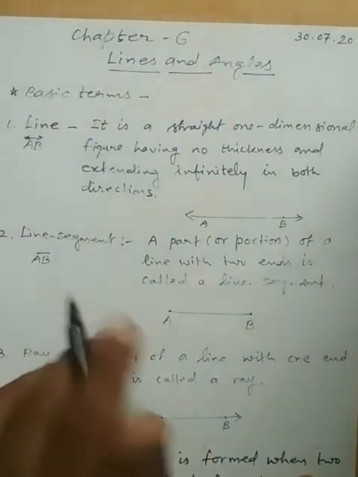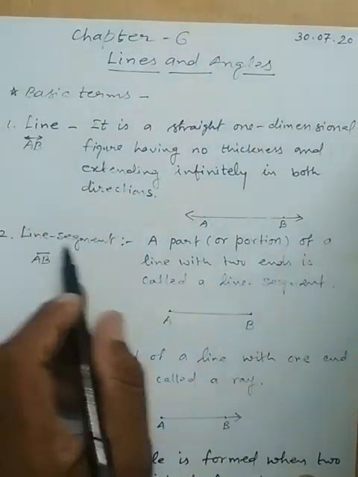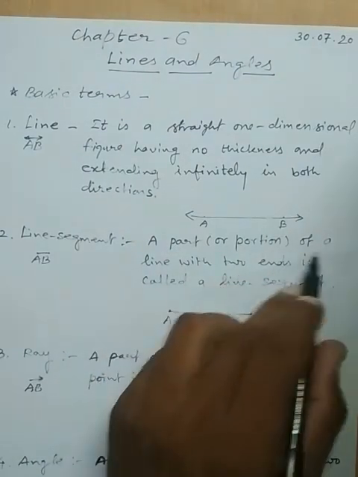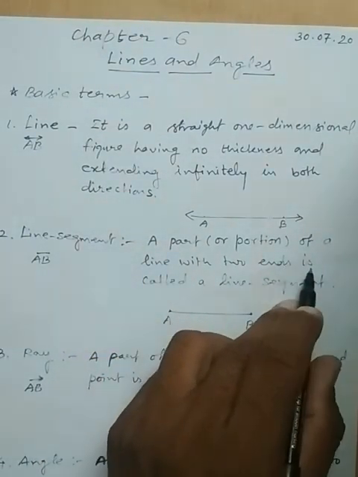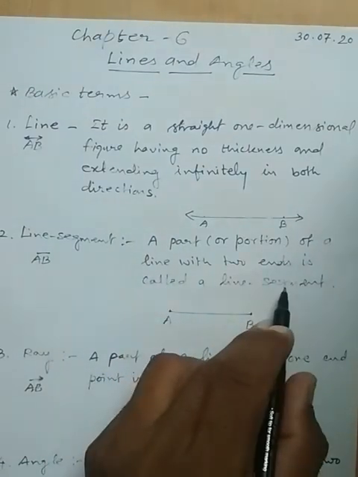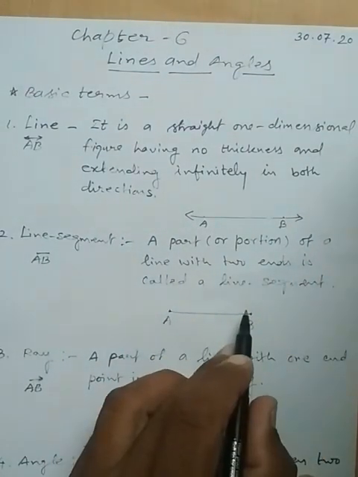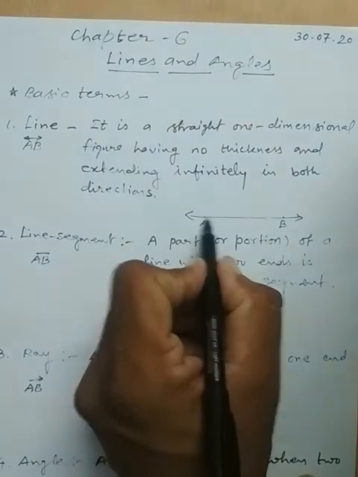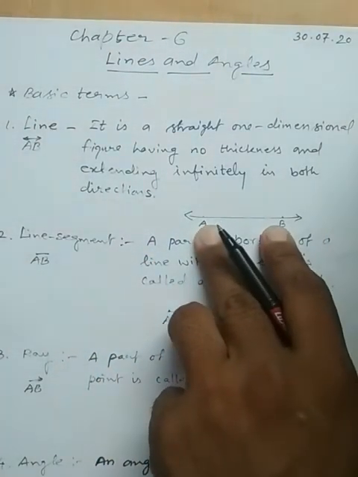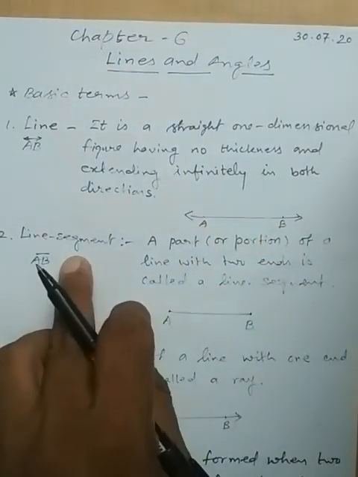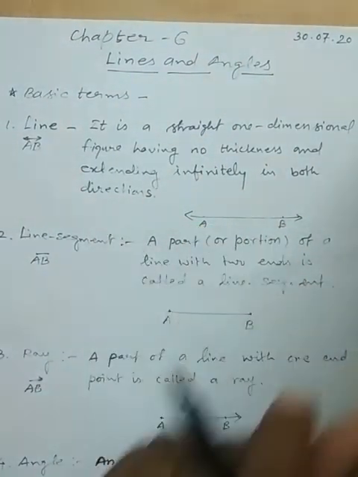Next is the line segment. A part or a portion of a line with two ends is called a line segment.